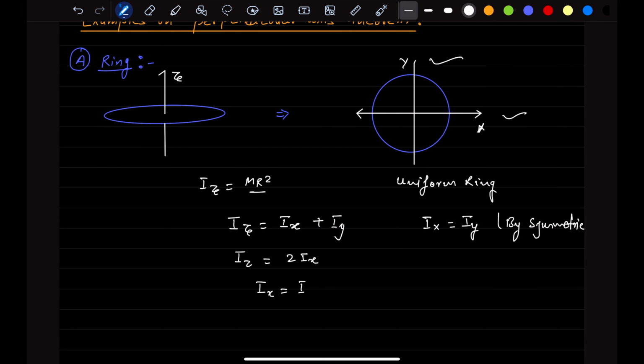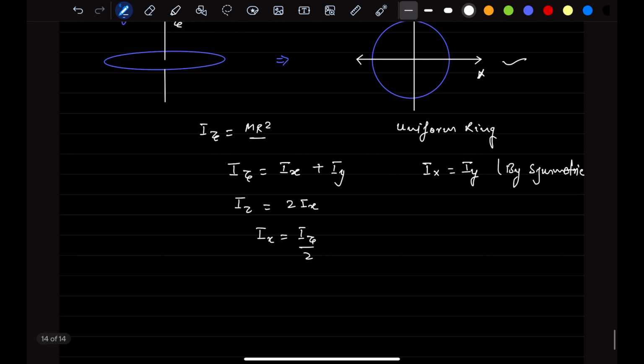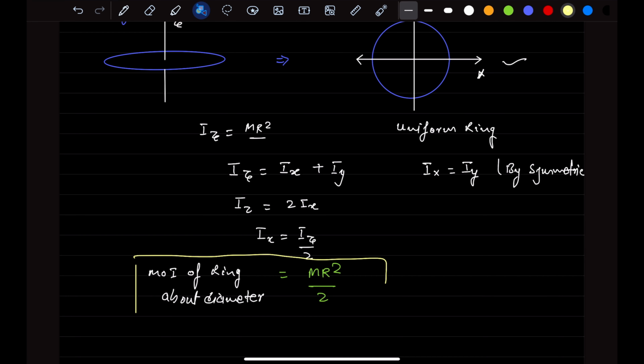So the moment of inertia of the ring about the diameter will be, Iz is mr square, so this will be mr square divided by 2. This is an important formula. You can even memorize this formula.